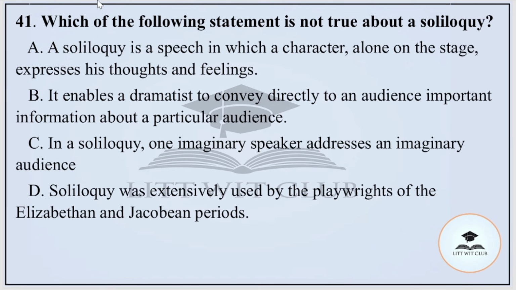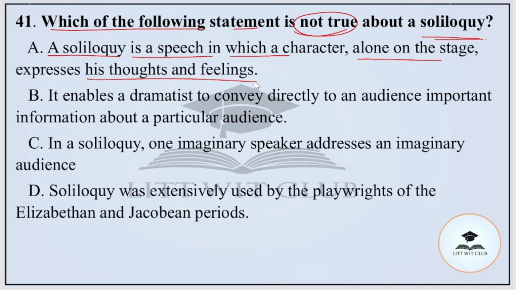Question number 41. Here we have to tell which of the following statements is not true about the soliloquy. Option A, soliloquy is a speech in which a character, alone on stage, expresses his thoughts and feelings. Option B, it enables a dramatist to convey directly to an audience important information about a particular character.